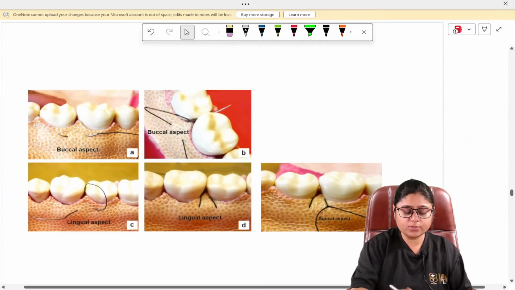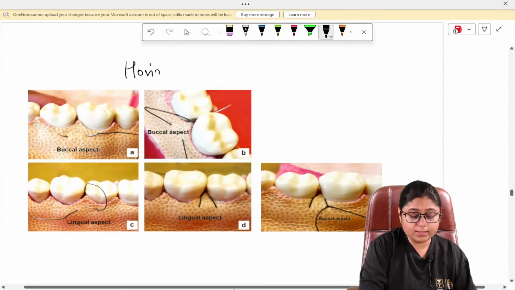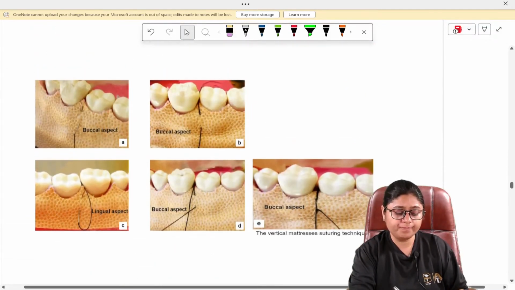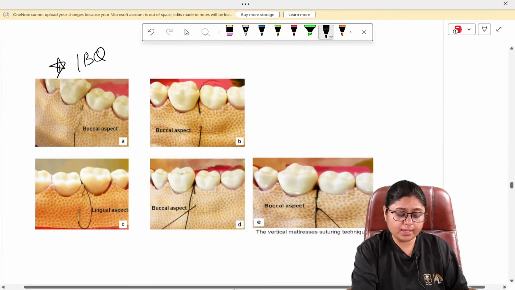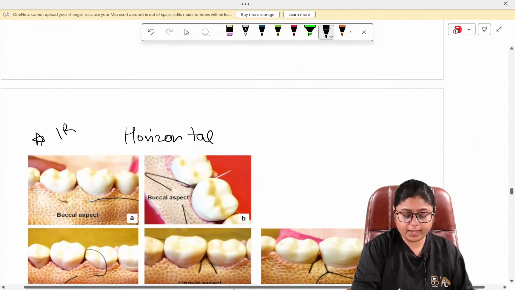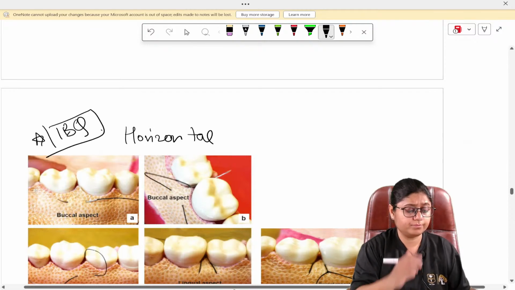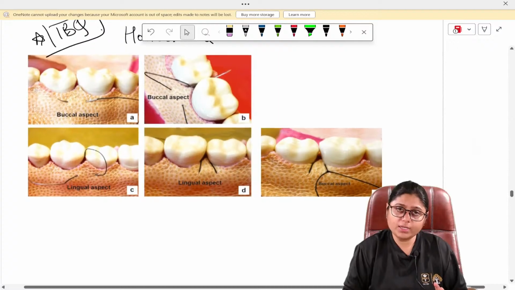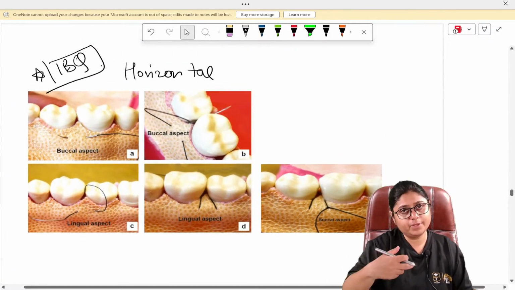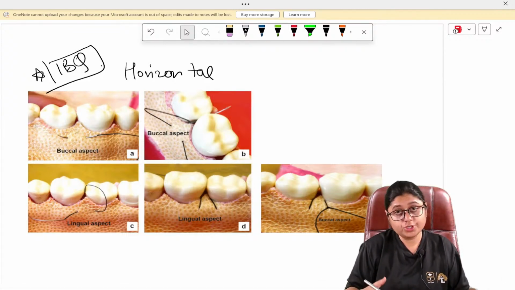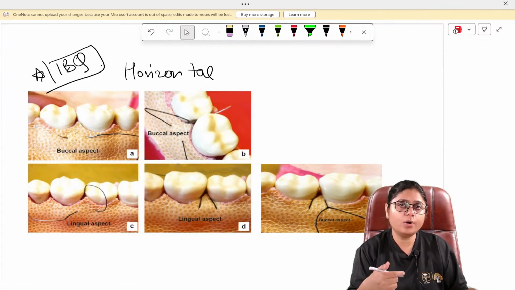Okay. This is the horizontal mattress suture. This is important for your image based questions. So if you have any doubt, you can ask me now only. This is also important for IBQ. Okay, so horizontal, as the name suggests, the needle will be going horizontally. Here the sutures from the inside, they will go in the horizontal direction.